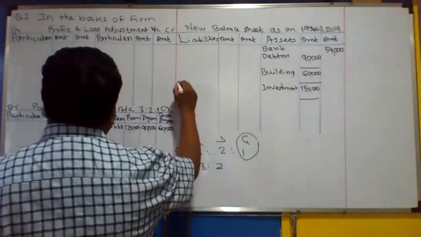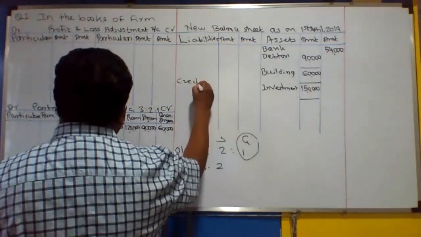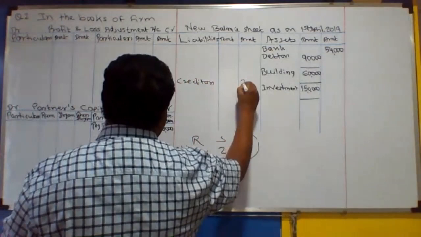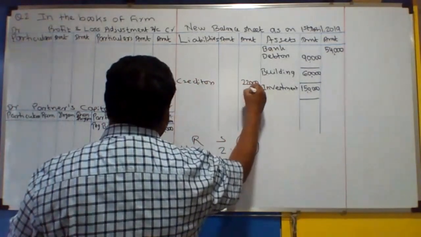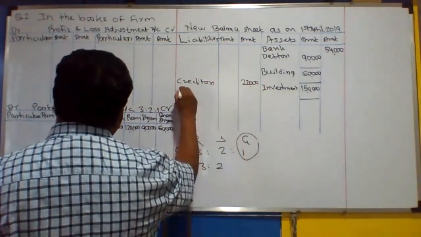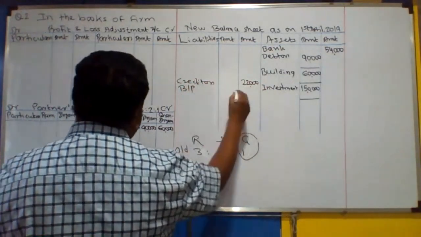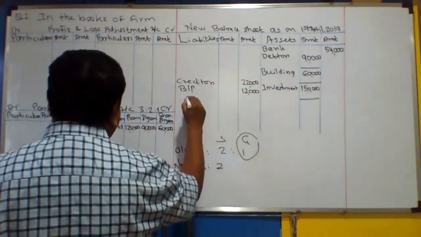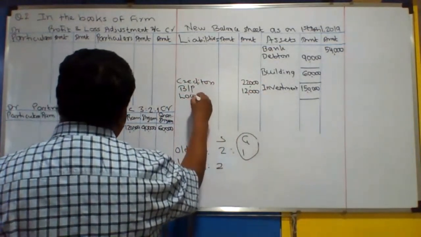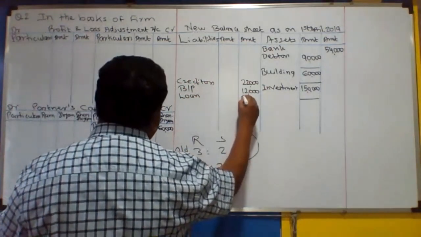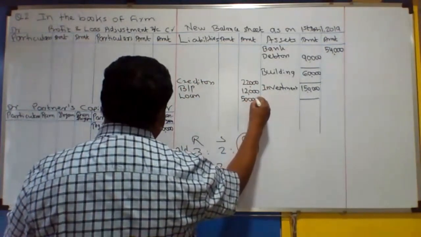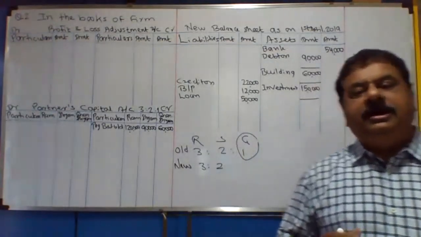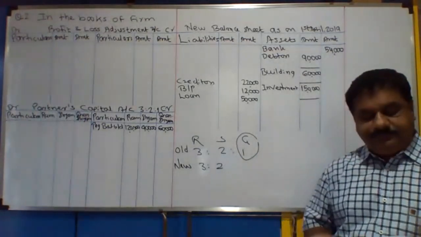So now, leaving 2-3 lines, you write creditors on the liability side, 22,000. Bills payable on the liability side, 12,000. Then loan on the liability side, 50,000. Okay. So in this way, all the items of the balance sheet are recorded.